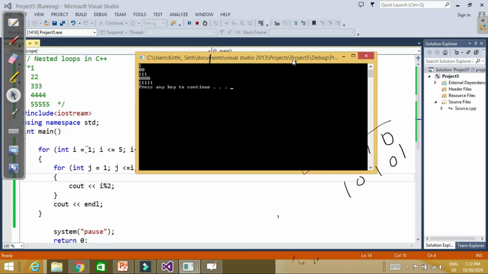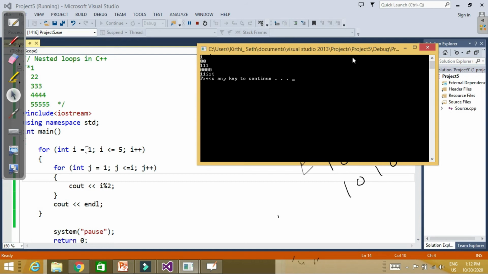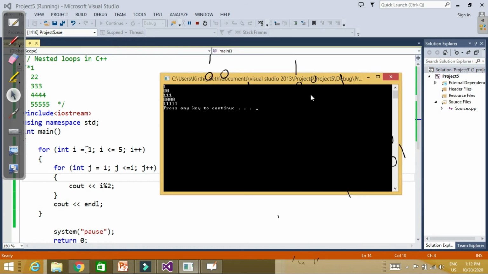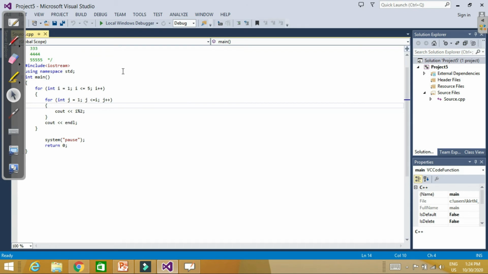1 0 0 1 1 1 0 0 0 1 1 1. So this is how nested for loops work. Next is what we can do with a for loop. Let's say for example we want to reverse it. We want to run it in reverse direction.